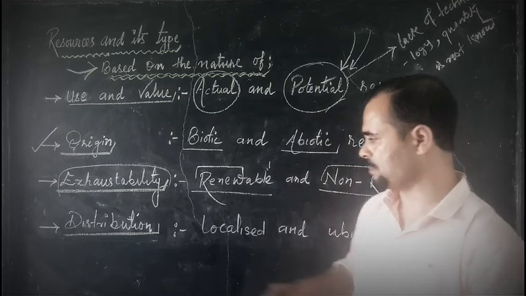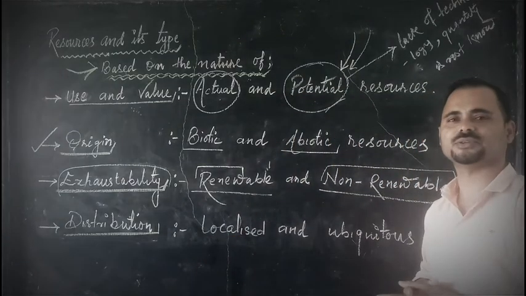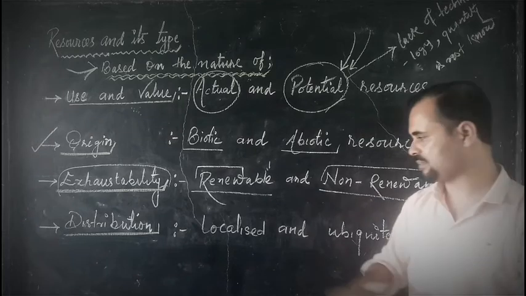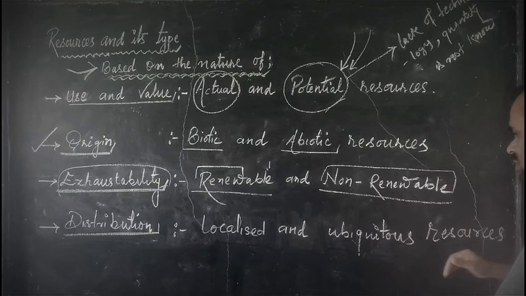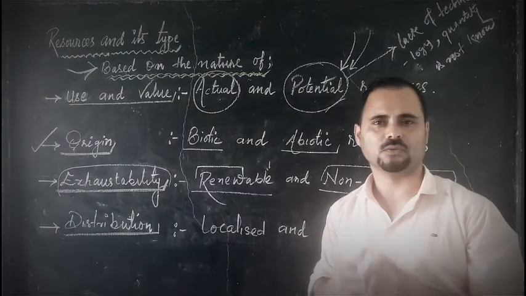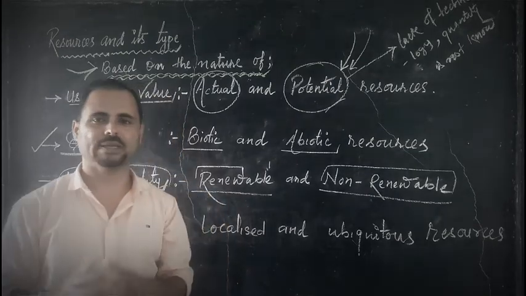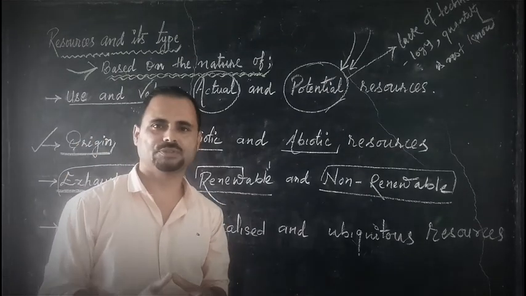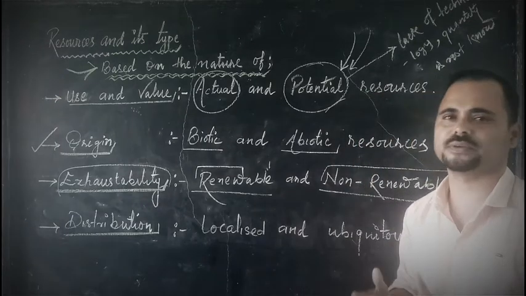And finally, based on the distribution, resources are classified into two types: localized resources and ubiquitous resources. Now, what are localized resources? My dear students, you may know there are so many types of resources, but these resources are not found everywhere.